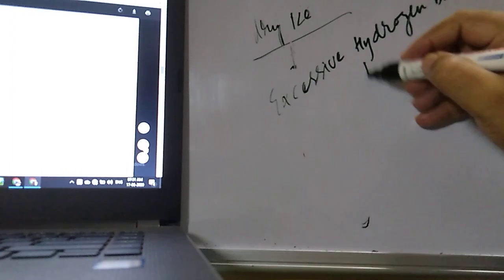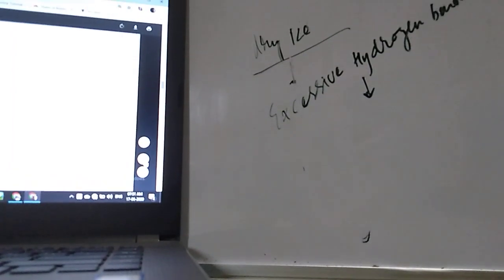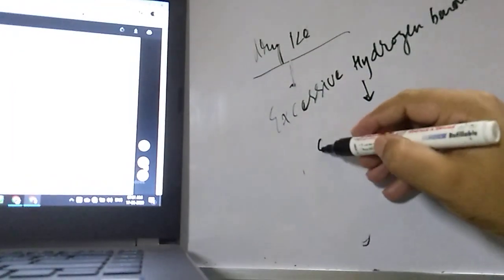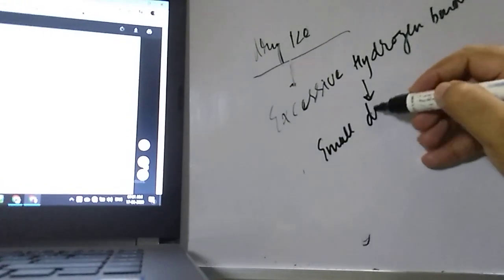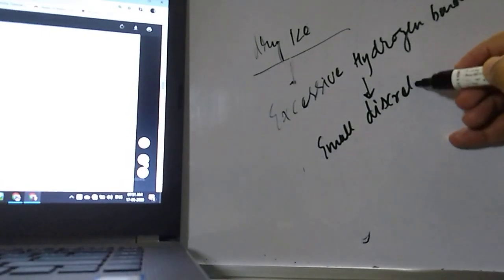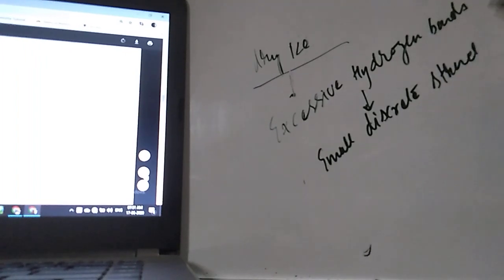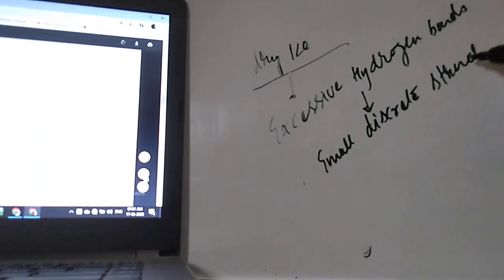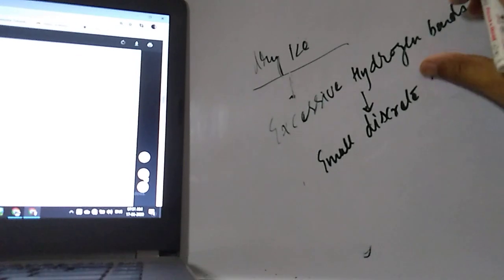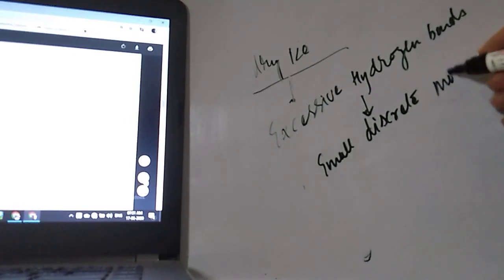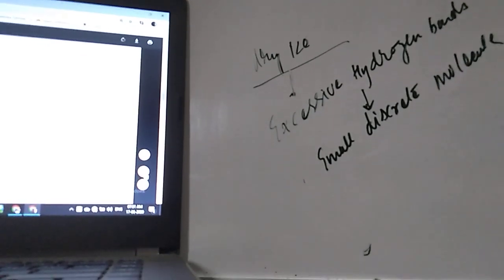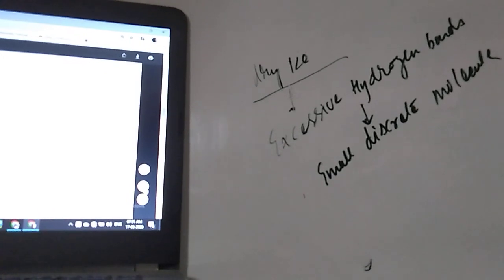As a result of this excessive hydrogen bonding, its structure will be a small discrete structure. Otherwise it is a small discrete molecule, that also you can write. And how will the hydrogen bonding be taking place, student?